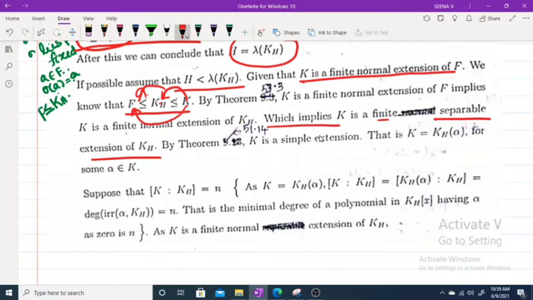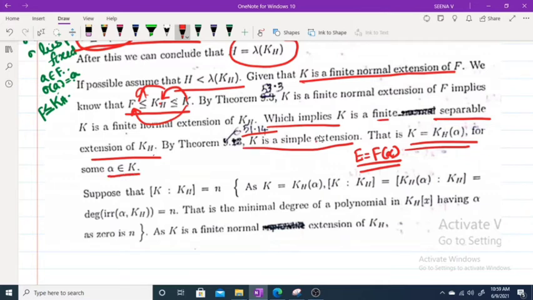A finite separable extension is a simple extension. By theorem 51.14, every finite separable extension is a simple extension. That means K is a finite separable extension of KH, which implies K is a simple extension of KH. That means, for example, E is a simple extension of F means E equals F of alpha. Similarly, K is a simple extension of KH means K equals KH of alpha for some alpha belonging to K.